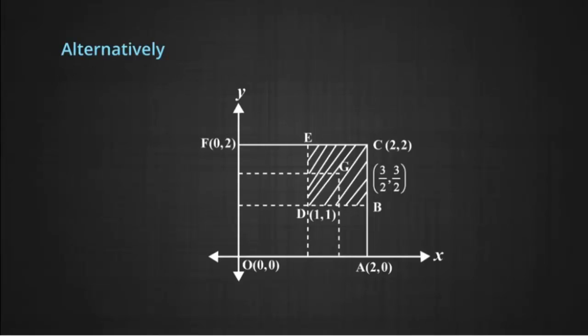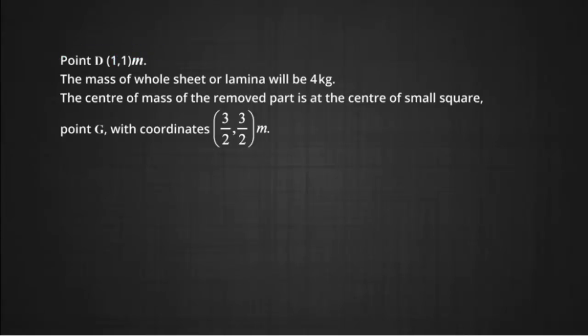When we consider the whole sheet, then it does have the contribution of the part removed also. So, if that part is removed as shown by the shaded part in the figure, then its contribution has to be removed when we want to find out the center of mass of the L-shaped lamina. The center of mass of the removed part is at the center of that small square, which is given by point G with coordinates (3/2, 3/2) meter.